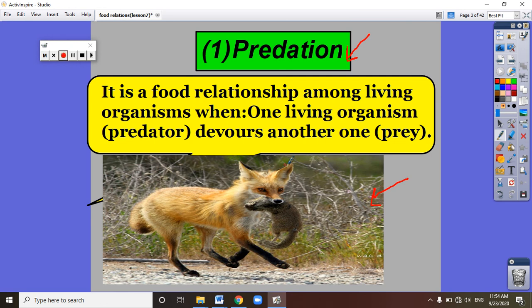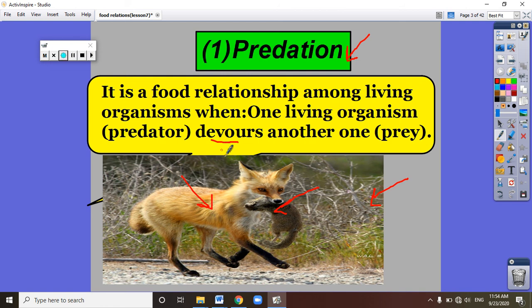So predation is a food relationship between two living organisms. One living organism devours the other, and devours means attacks. The fox here attacks this rabbit, so the fox is the living organism which devours the other animal.